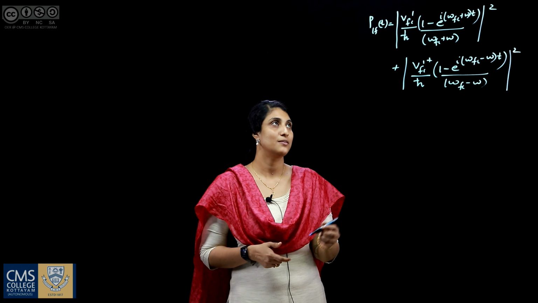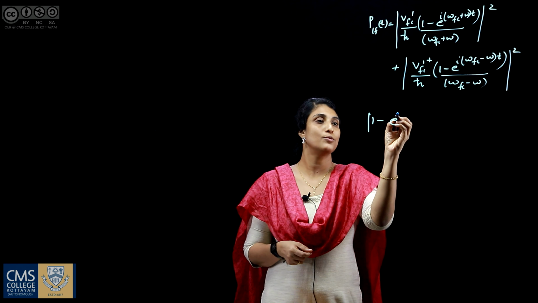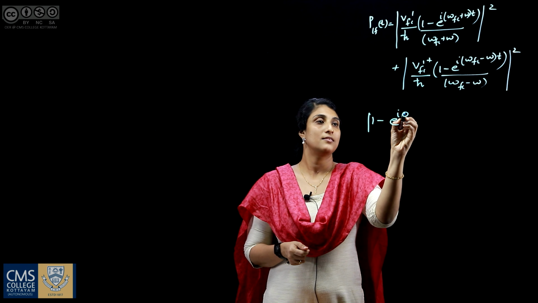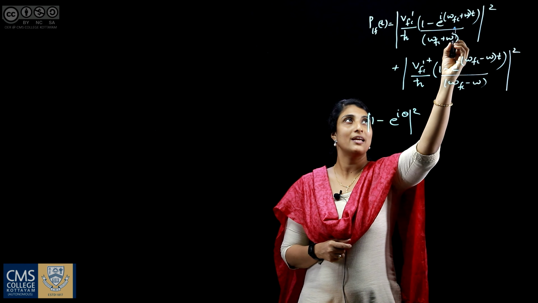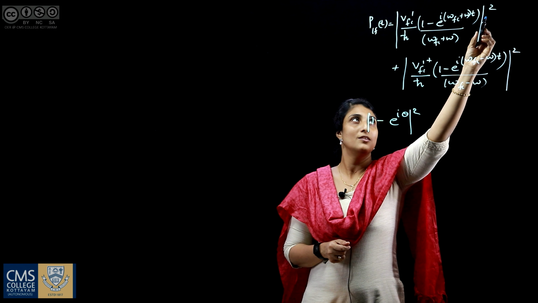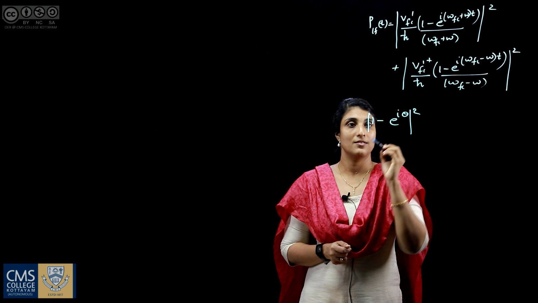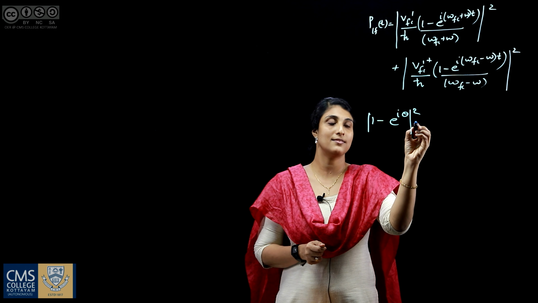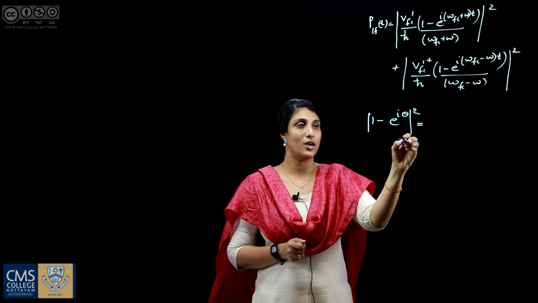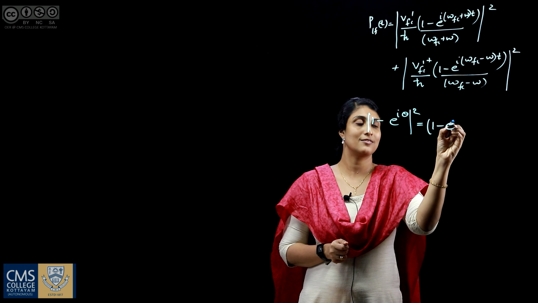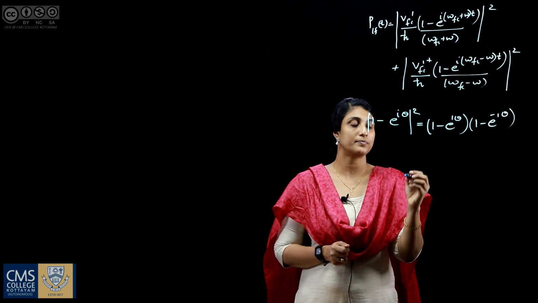Now we are going to determine modulus of 1 minus e raised to i theta square, so that we can use the expression for this equation. Modulus of 1 minus e raised to i theta square is 1 minus e raised to i theta into 1 minus e raised to minus i theta.